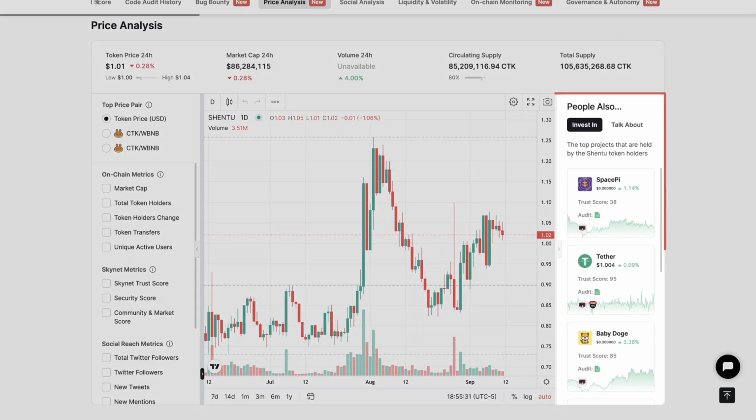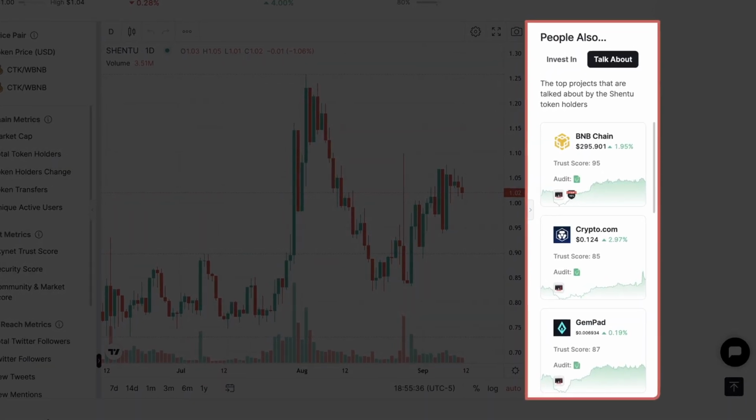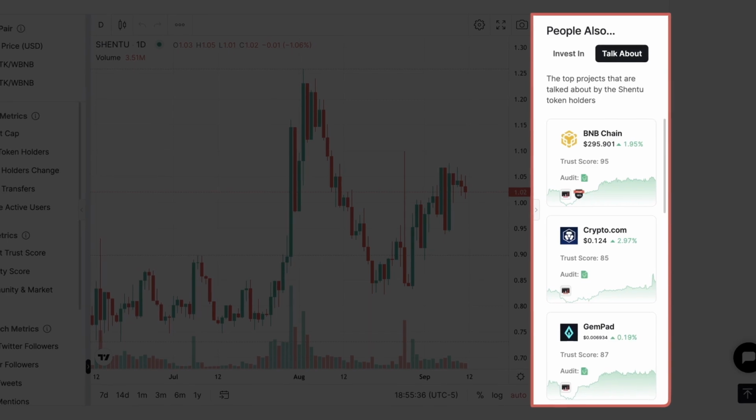Our new People Also Invest In, Talk About feature offers a snapshot of other projects that are comparable to the project you are currently viewing.